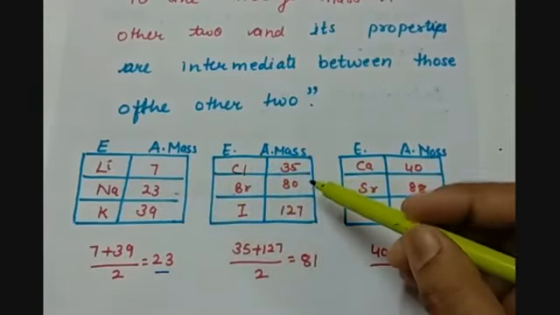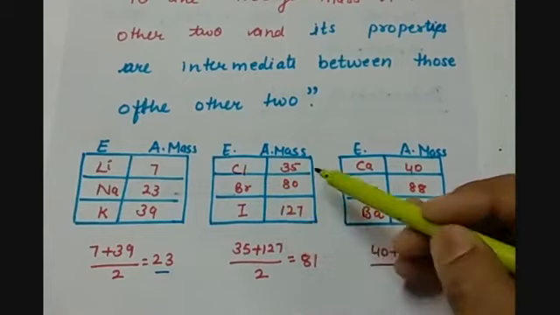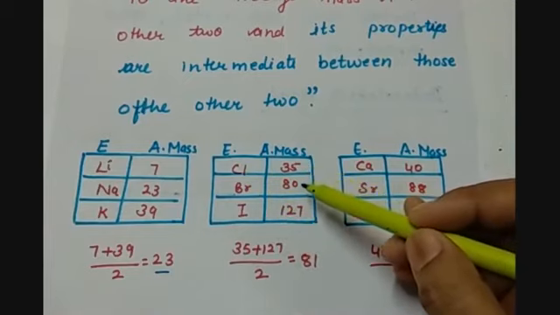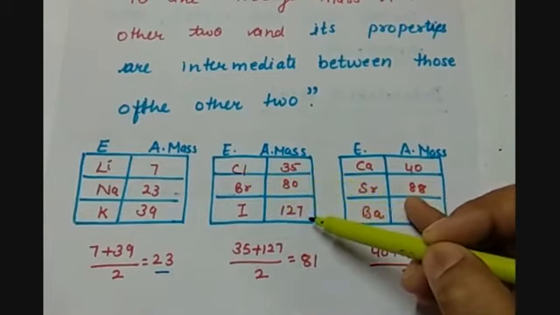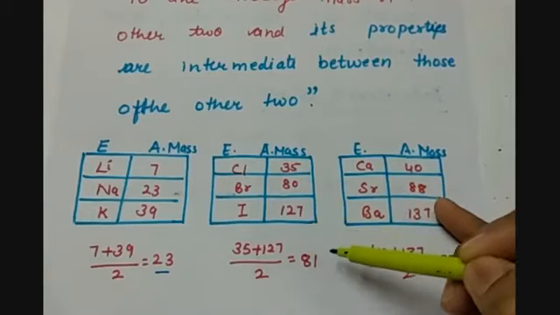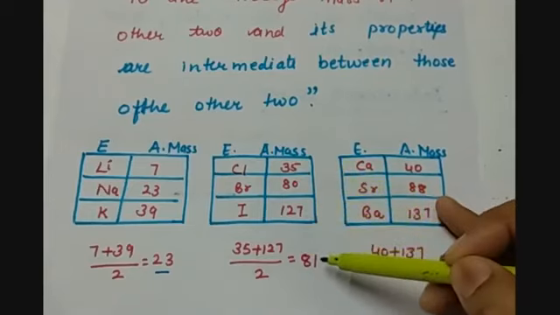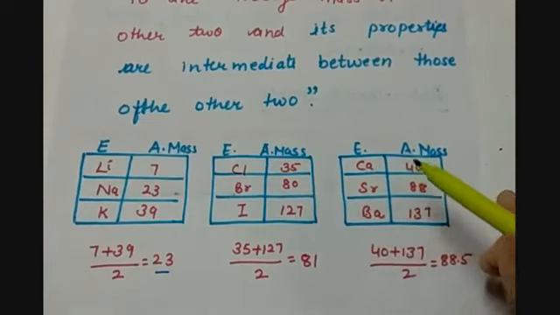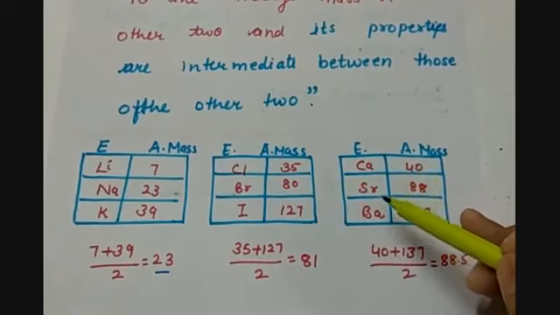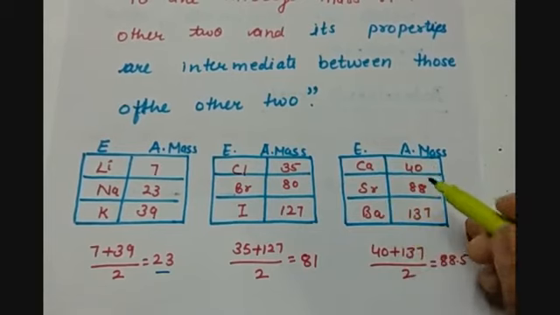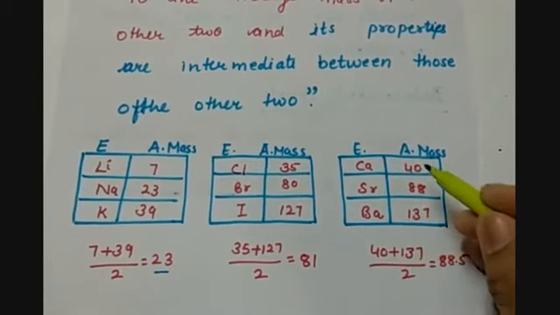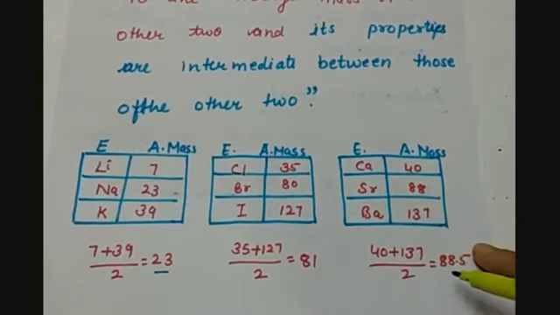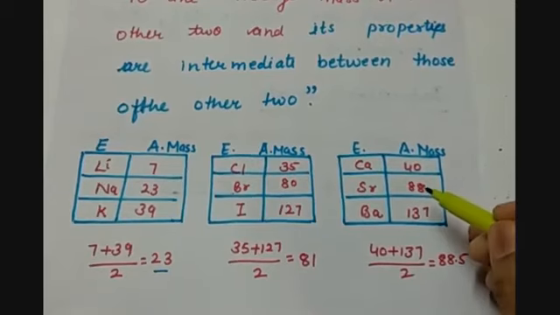In the second triad we have calcium, bromine and iodine, and their masses are 35, 80, 127 respectively. When we take an average of the first and third, it comes out to be 81, which is nearly equal to 80. Then in the third triad we have calcium, strontium and barium. When we take an average of the first and third, it comes out to be 88.5, which is nearly equal to the atomic mass of strontium.